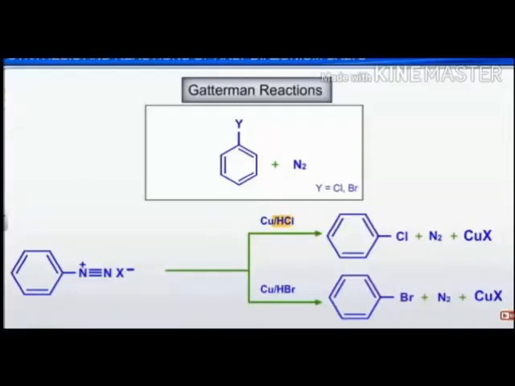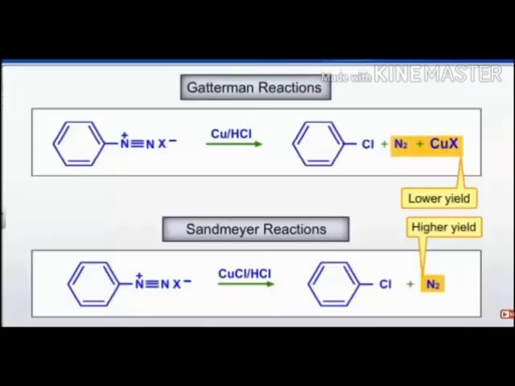In this also displacement of nitrogen occurs, but not in the presence of copper chloride or copper bromide, only in the presence of copper powder. In the Sandmeyer reaction, copper chloride or bromide are used. In this, only copper powder is used, with HCl and HBr, and nitrogen is released. You can see this displacement of the nitrogen group in the Gattermann reaction; the presence of copper is required. Gattermann gives a lower yield and Sandmeyer gives a higher yield. Both products are the same, chlorobenzene.